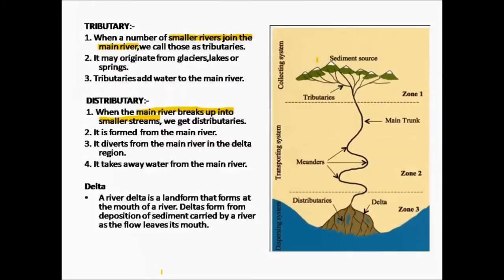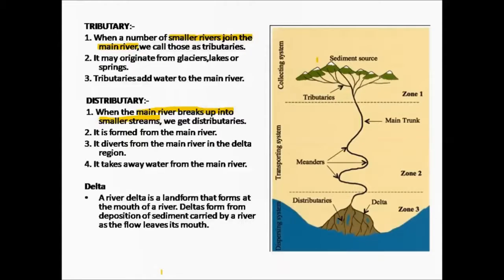First, we have to understand some basic concepts which are used in the river system. First, we have to know about what is meant by a tributary. When a number of smaller rivers join the main river, we call those as tributaries. In the picture in zone 1, you can see many smaller rivers join the main river.